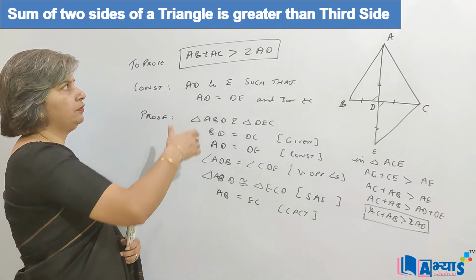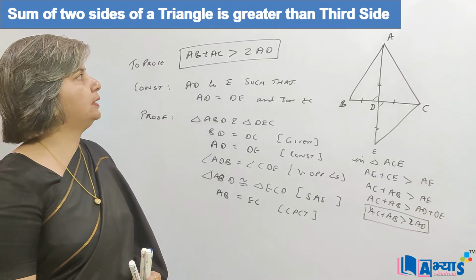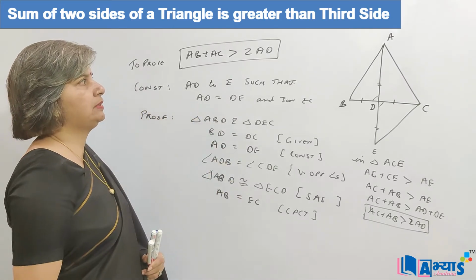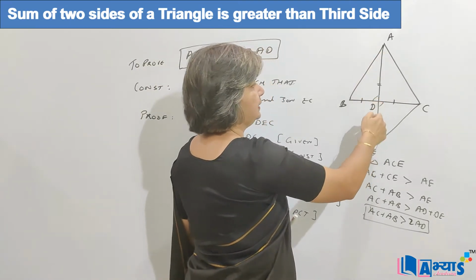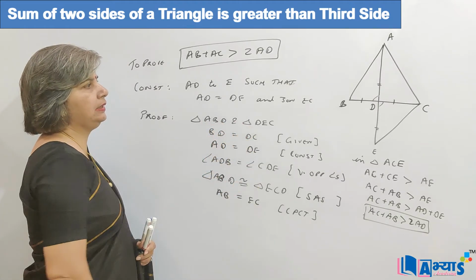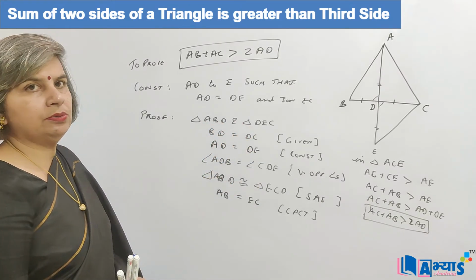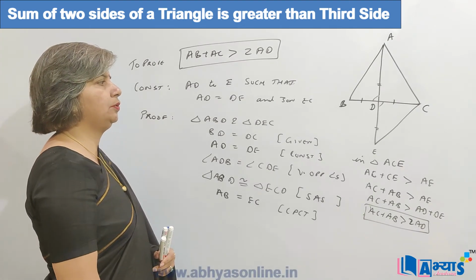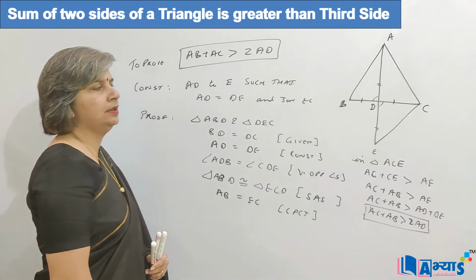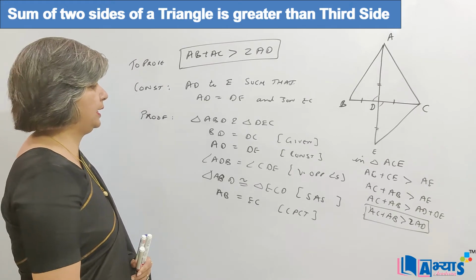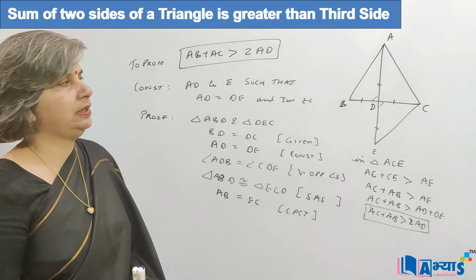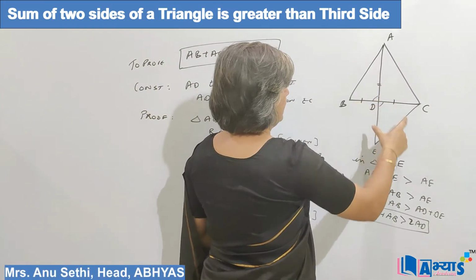To sum up, we had to prove that the sum of two sides is greater than twice the median. So for this we have done some constructions. We have extended AD to E such that AD is equal to DE, and then we joined EC. In triangle ABD and triangle DEC, BD is equal to DC, it has been given to us. AD is equal to DE by construction, and angle ADB is equal to angle CDE, vertically opposite angles. So we can say that triangle ABD is congruent to triangle ECD using SAS criteria, angle and the two sides, that is including the angle.